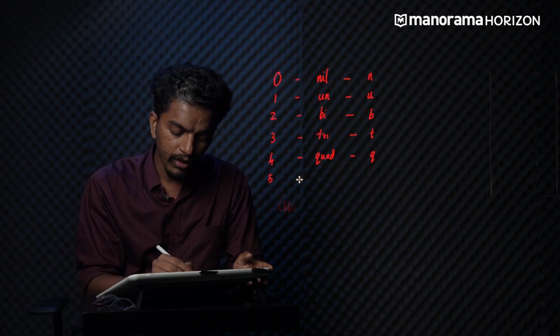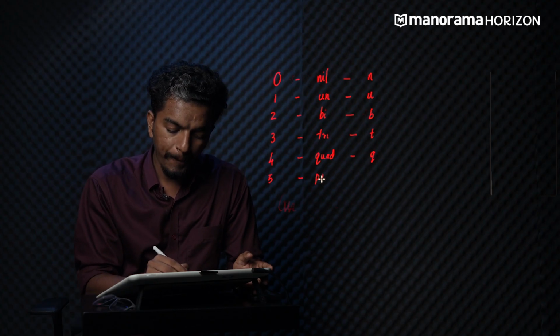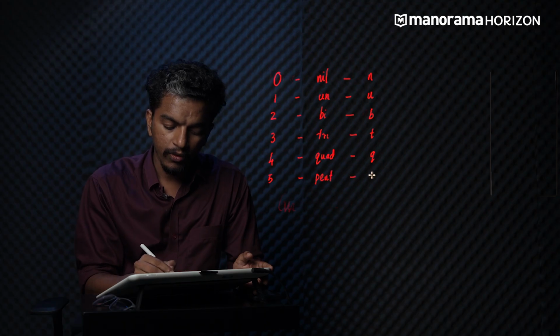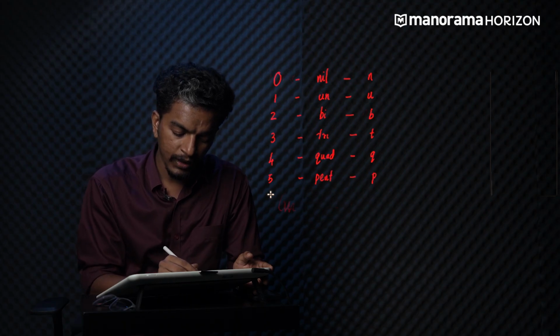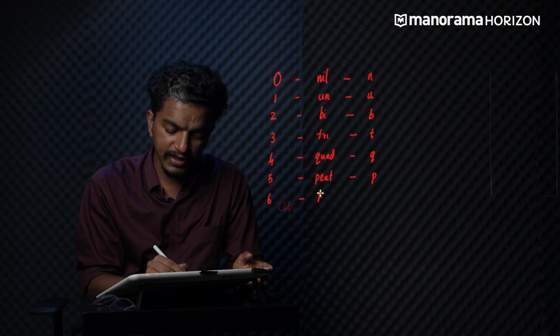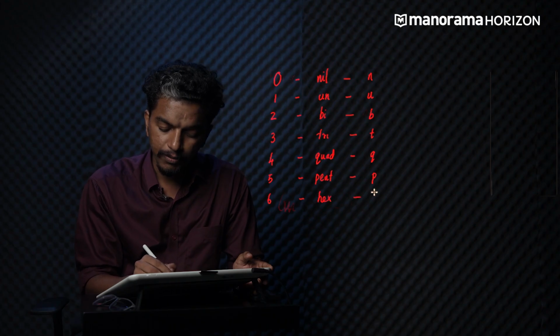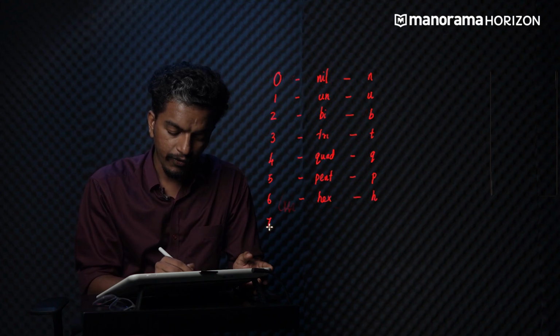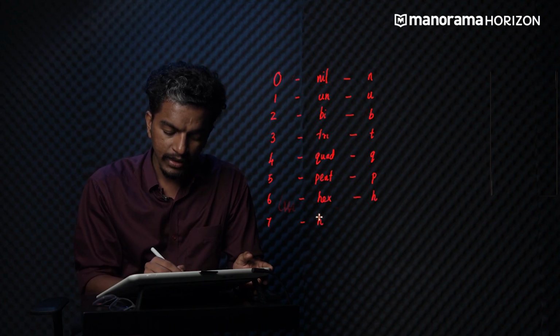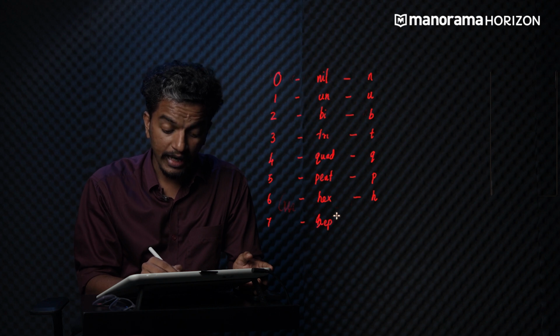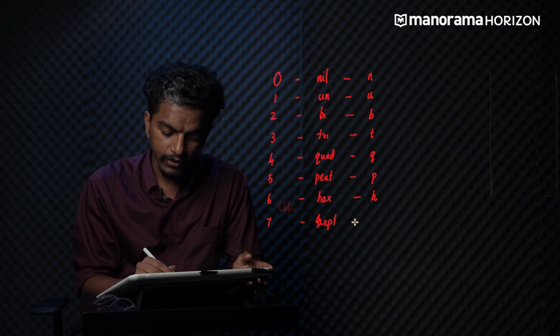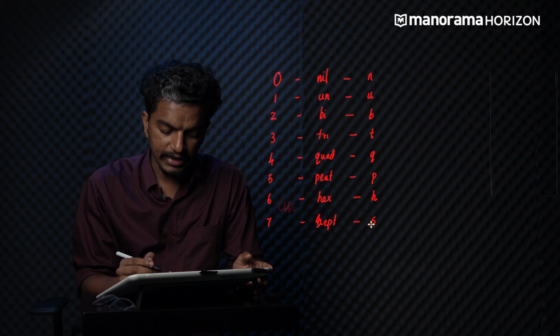For 5 we will write pent, symbol p. For 6 we will write hex, symbol h. For 7, it will be sept, not hept, it is sept, which will be written as s.